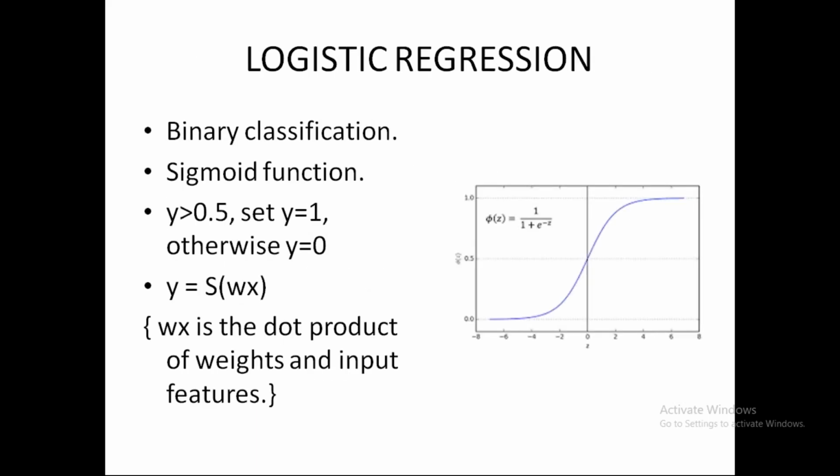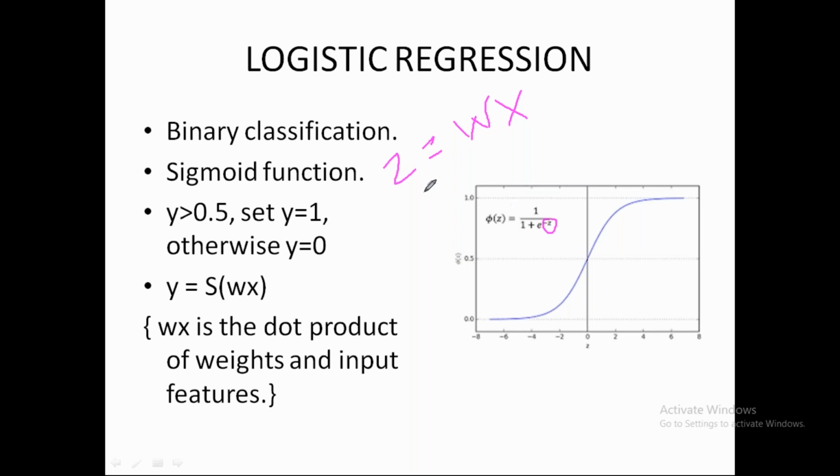Okay, coming back to logistic regression. Logistic regression is basically used for binary classification. So let's say my output is 0 or 1. It uses something called a sigmoid function. A sigmoid function is an S curve. And like I said, what is Z? It is the dot product of the weights vector and the input features. This Z is given here, and it is then used to find our sigmoid value.